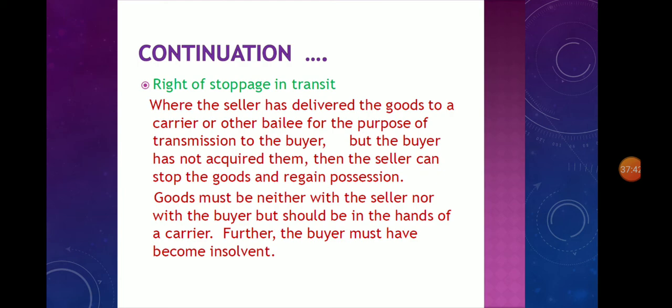Then, right of stoppage in transit. Where the seller has delivered the goods to a carrier or other bailee for the purpose of transmission to the buyer, but the buyer has not acquired them, then the seller can stop the goods and regain possession. Goods must be neither with the seller nor with the buyer, but in the hands of a carrier. Further, the buyer must have become insolvent. So it is the right of stoppage in transit.